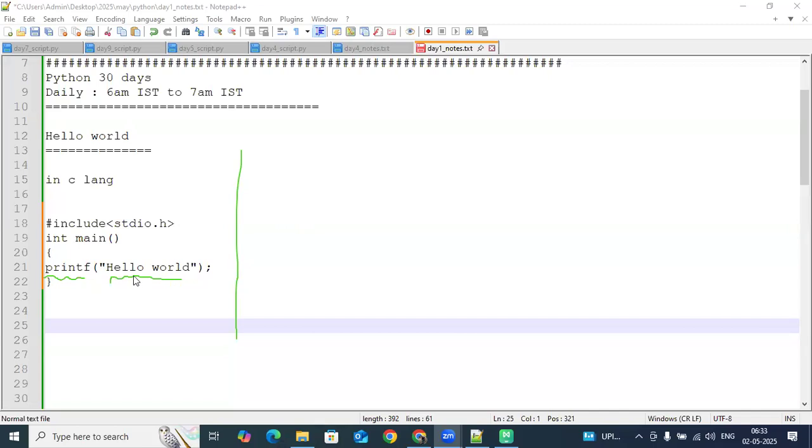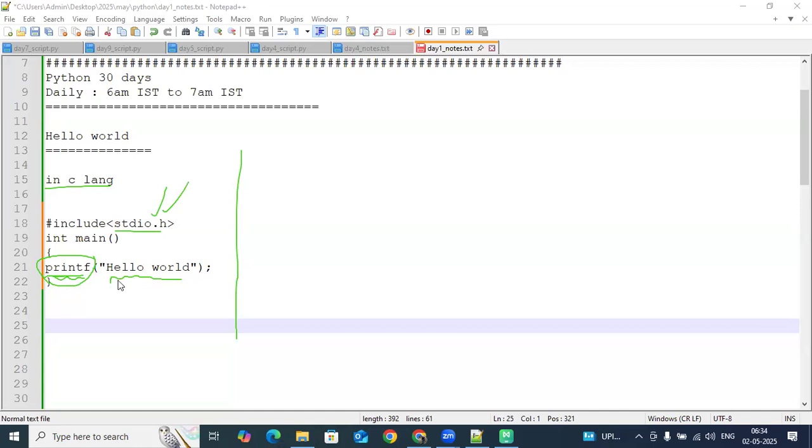While communicating using C language, the C compiler will not understand the function directly. It will understand the print function with the header file. This printf function is available in the header file, the standard input output header file, which is a library file. This library has a lot of built-in functions, and one of them is printf. What is the behavior of printf? It is defined in this header file.